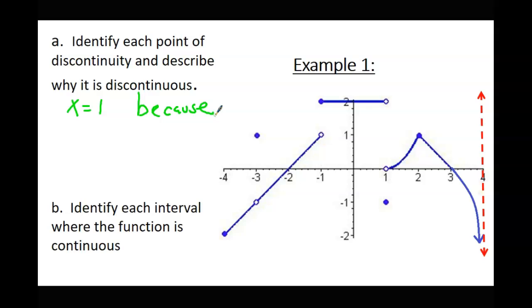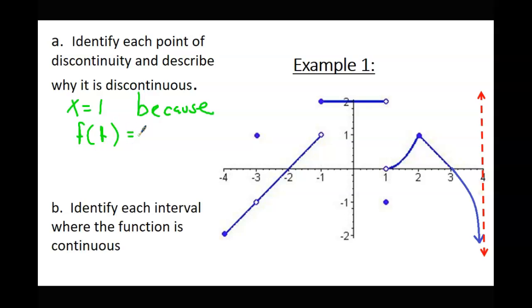So let's go through our process again. Christopher, what's the first thing I need to check? The function is defined. So let's see if the function is defined. What am I going to plug in parentheses here, Chris? 1. All right. Zach, what is f of 1?